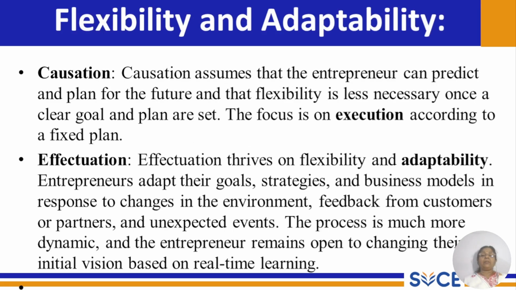Flexibility and adaptability. Causation assumes that the entrepreneur can predict and plan for the future, and that flexibility is less necessary once a clear goal and plan are set. The focus is on execution according to a fixed plan. Effectuation thrives on flexibility and adaptability.